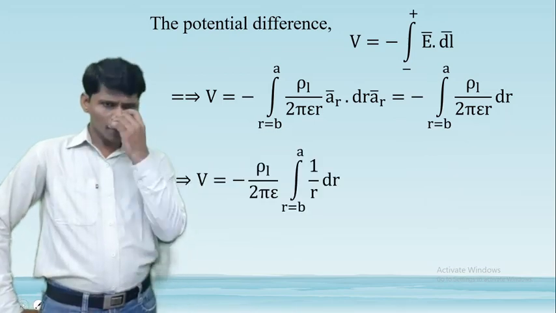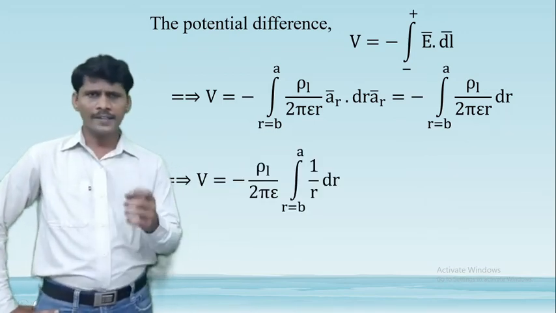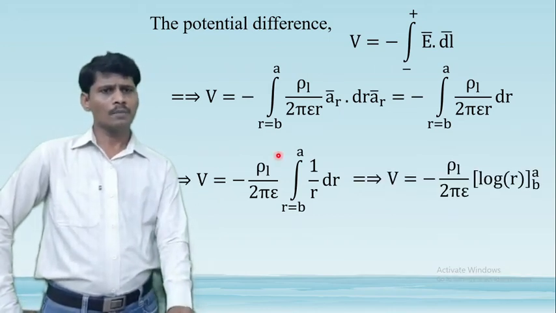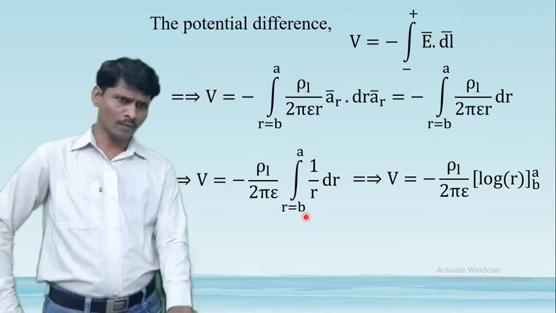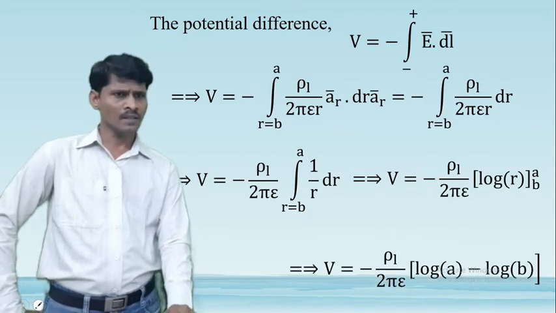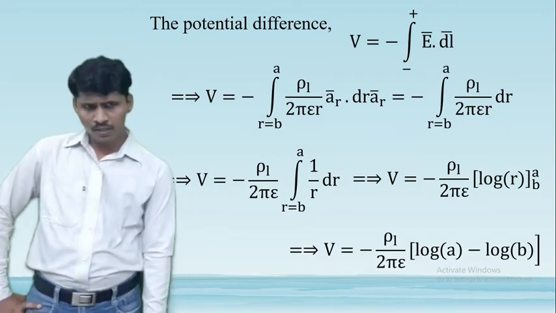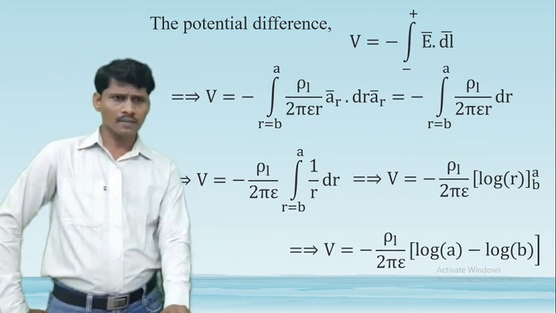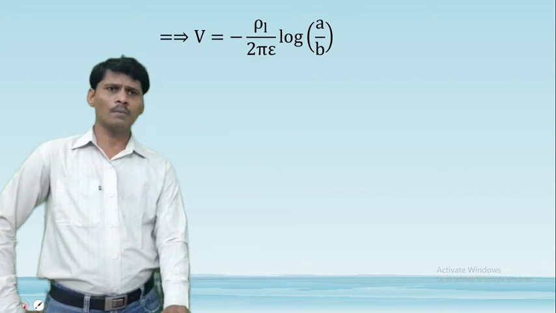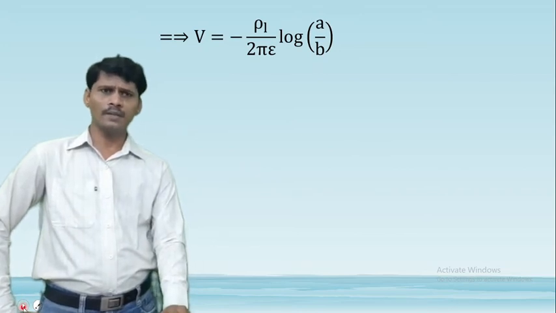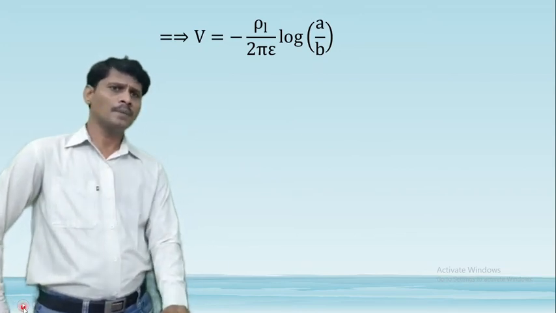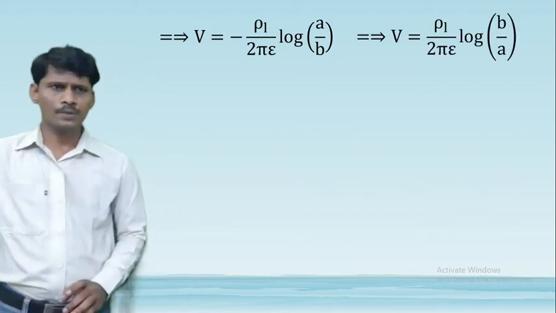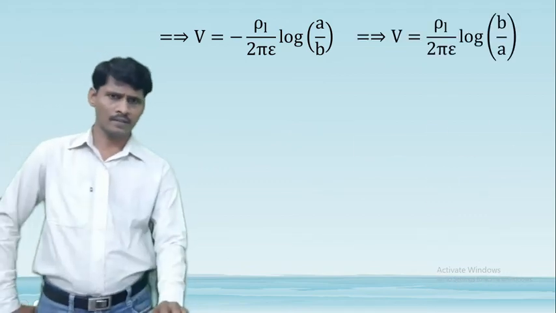Rho L by 2 pi epsilon is written before integration. Integral 1 by r is log r. Applying the upper value of r and lower value of r, we get logarithm of a minus logarithm of b. Log a minus log b is log of a by b, so minus rho L by 2 pi epsilon log of a by b. Minus log of a by b is also written as log of b by a, that is equal to rho L by 2 pi epsilon log of b by a.